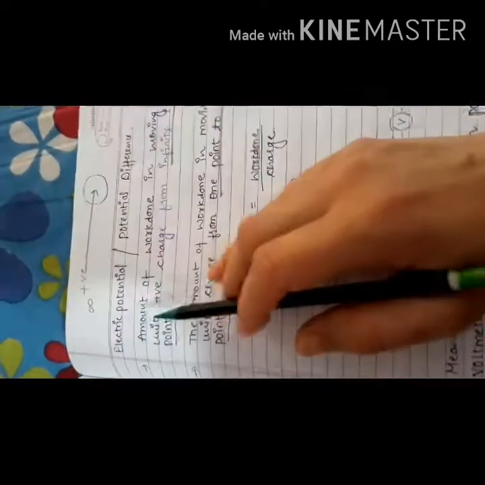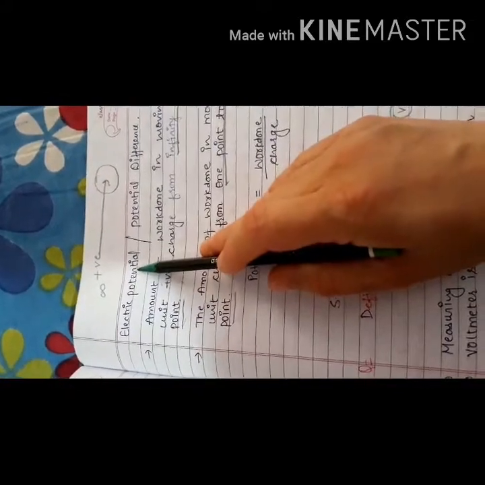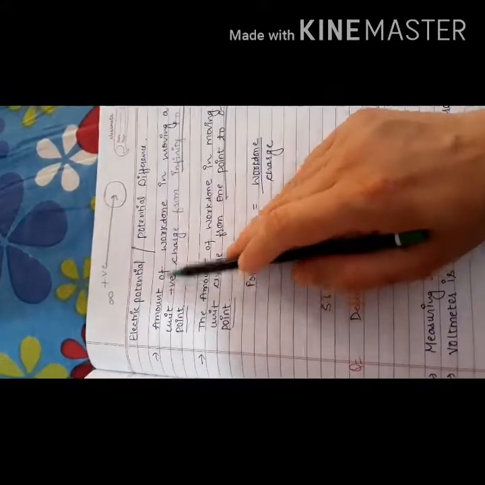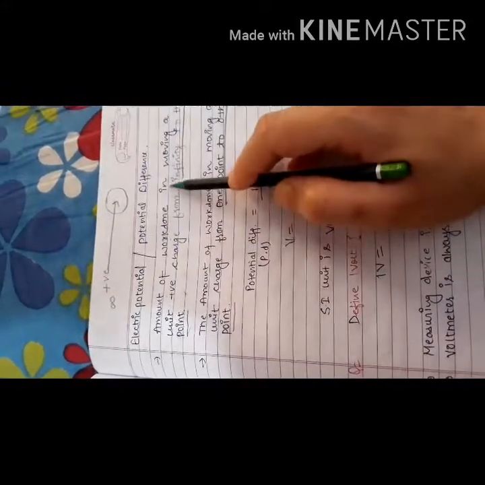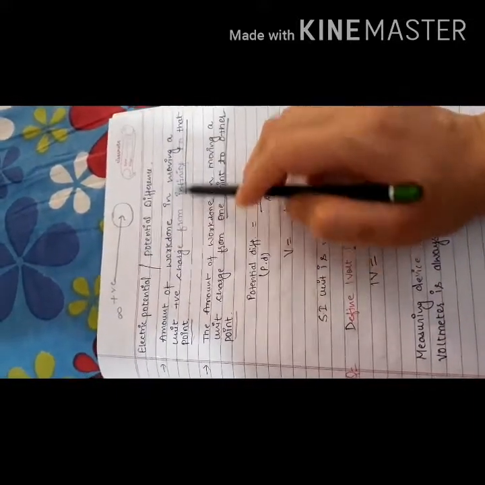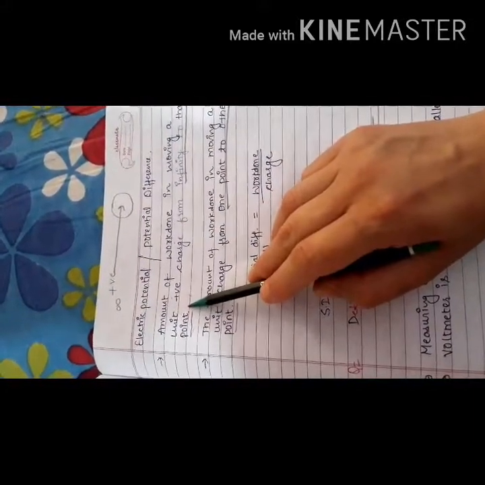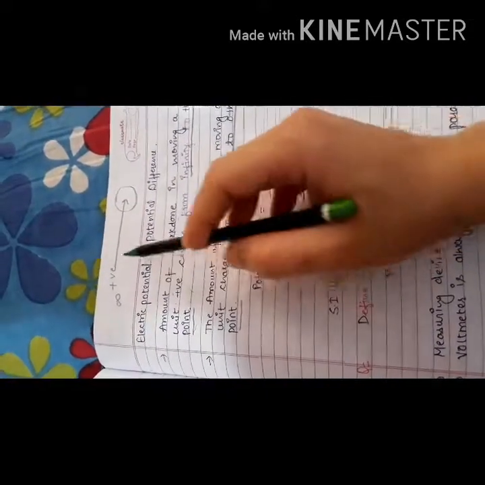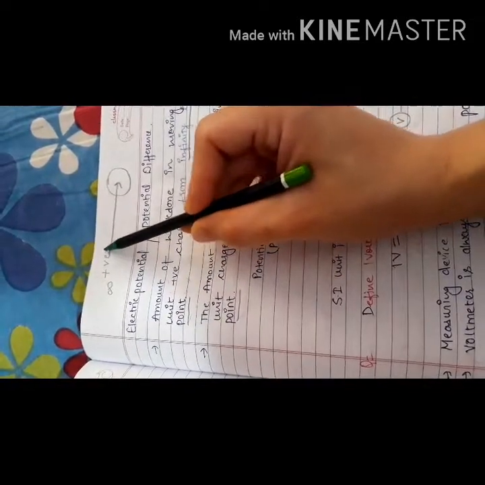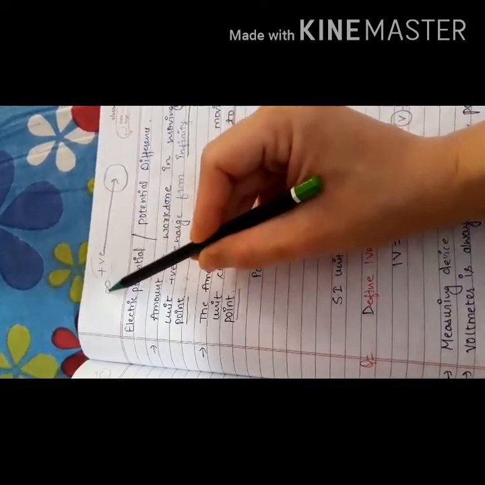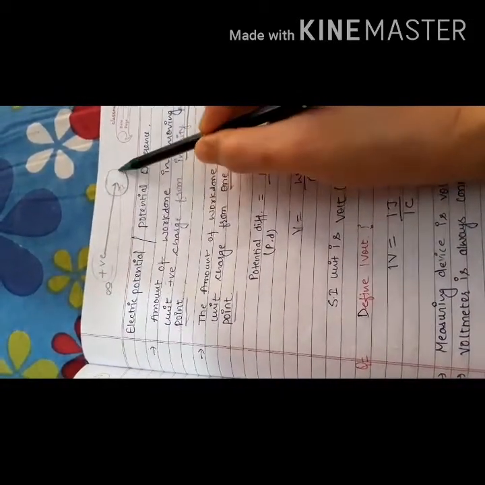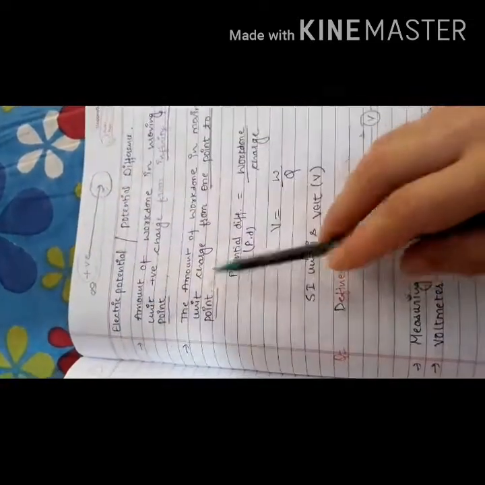The next topic is, what do you mean by electric potential and potential difference? Electric potential is defined as the amount of work done in moving a unit positive charge from infinity to that point in the electric field.